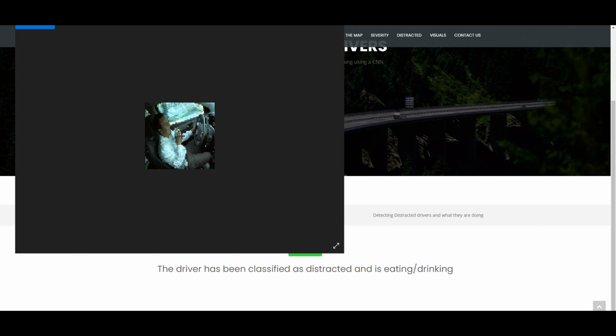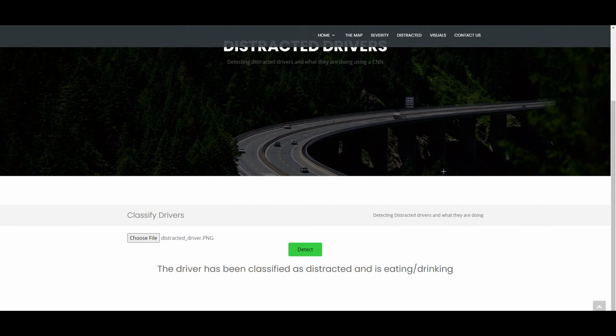Although the model is fully functional, the feature is more proof of concept, as we would need live feed from a camera in a car. We plan on working with car manufacturers so we can link our model with live cameras and implement an alert system which alerts drivers who are distracted, allowing us to save countless lives.